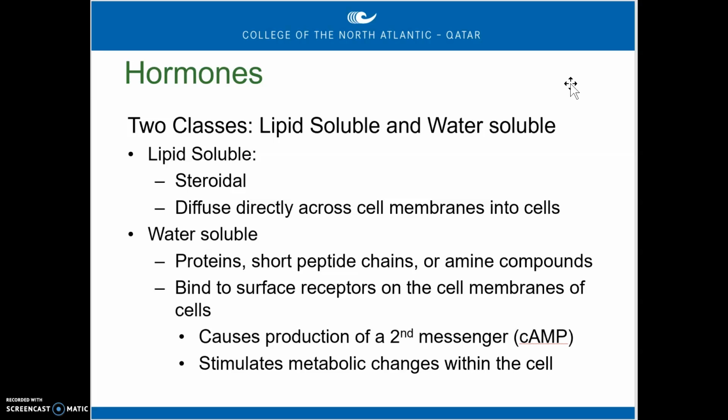So a water soluble hormone is going to cause a reaction that we call a second messenger reaction, and I'll talk to you more about that a little bit later in the unit. A very common second messenger we have is cyclic AMP, so we often abbreviate it as small c AMP. And like I said, we're going to talk about that in a little more detail later.